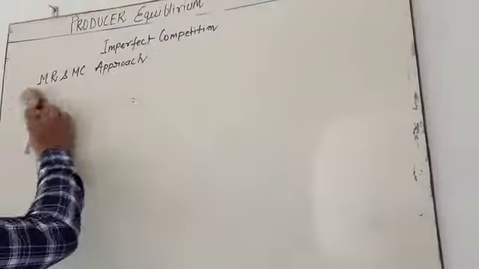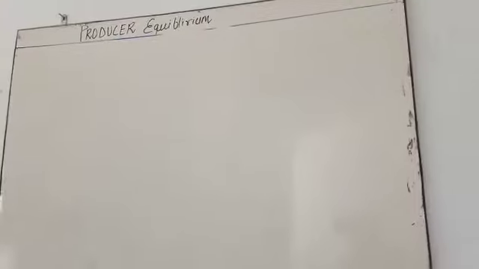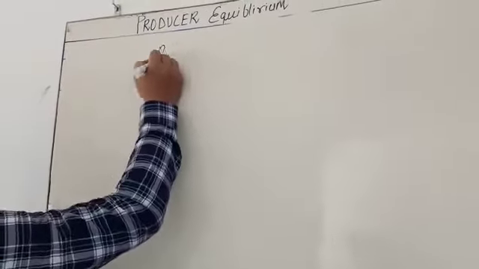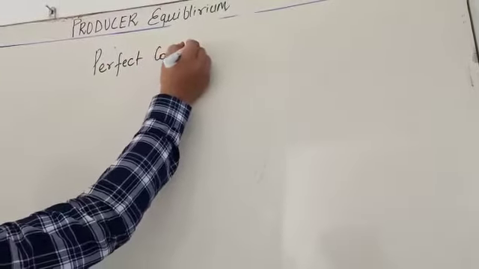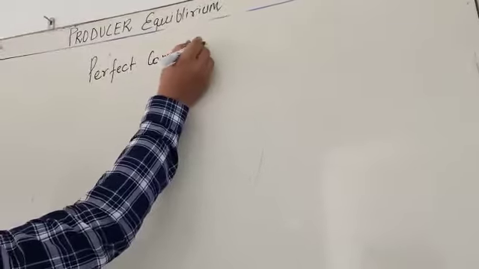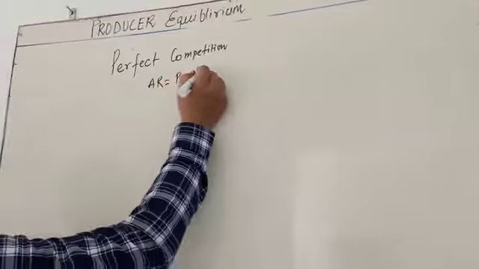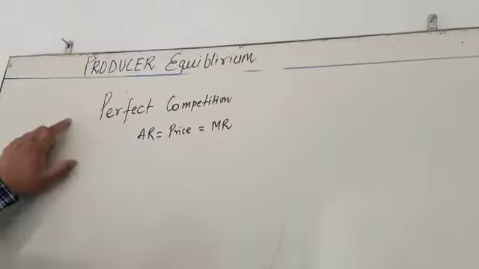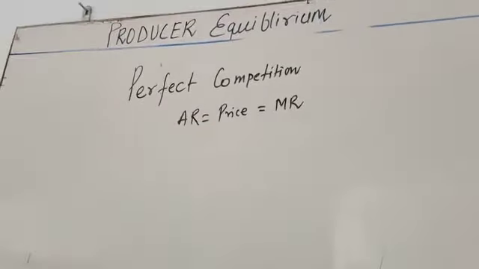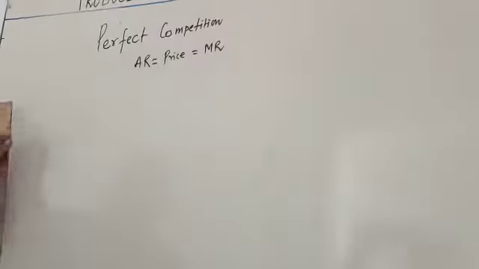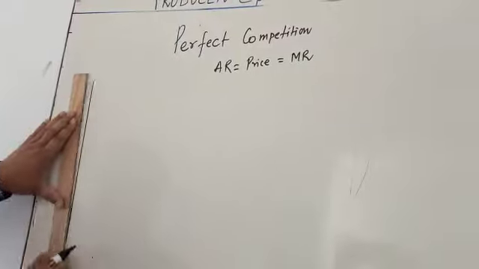In perfect competition, you observe that AR is equal to price and MR. In perfect competition, AR is equal to MR, equal to price. So my dear student, I am going to show what the break even point is. Let's see here.